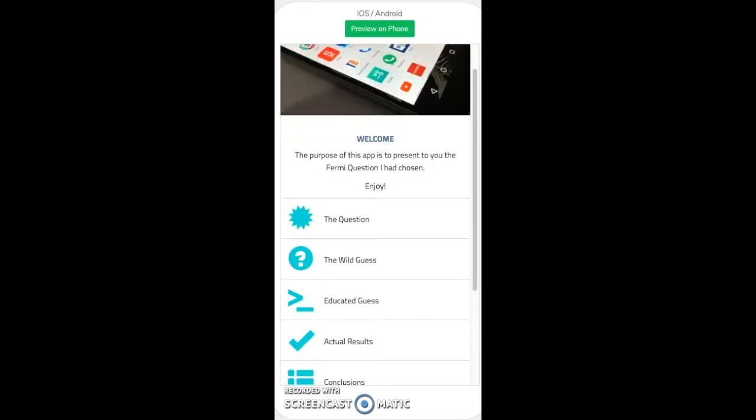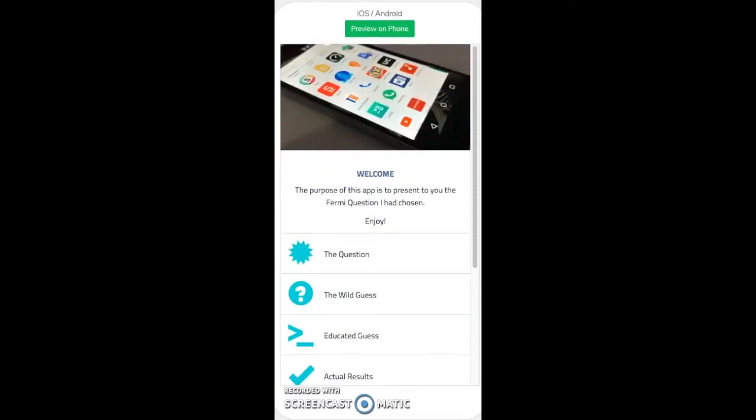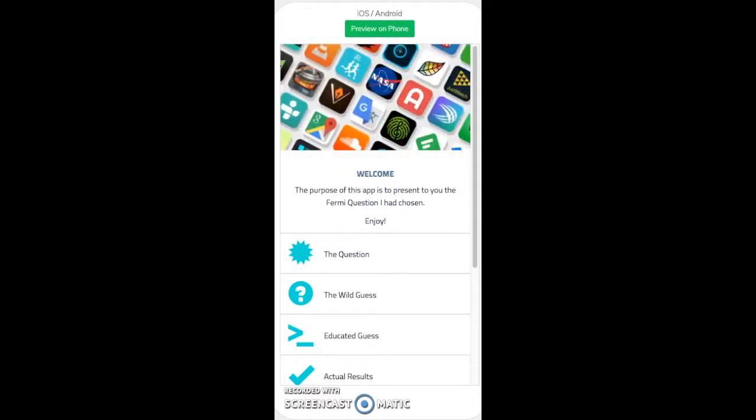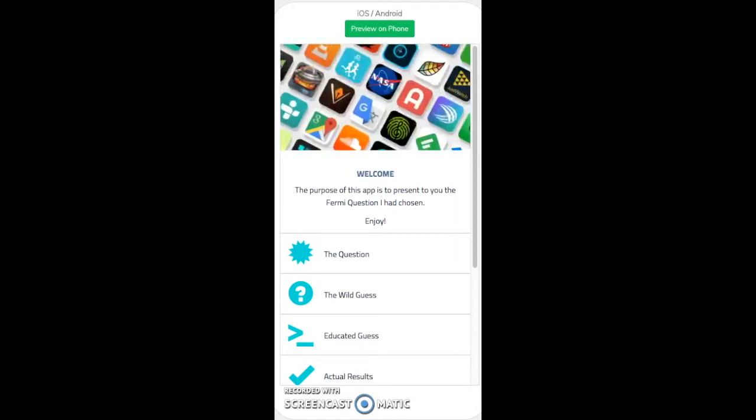So down here we have the required categories for the Fermi Project. So we have the question, the wild guess, the educated guess, the actual results, conclusions, the sources of error, the interesting facts, as well as the future investigations. And obviously the purpose of this app is to present to you the Fermi question that I had chosen. I decided to incorporate some apps development pictures or images here, to give us a feel of what we're going to be experiencing in the next 5 to 7 minutes or so.